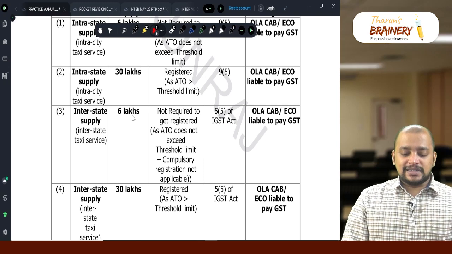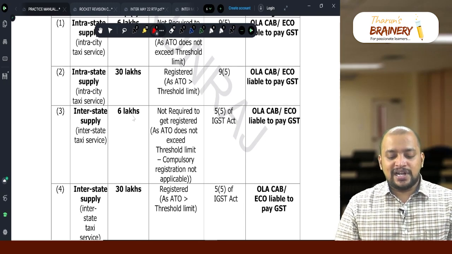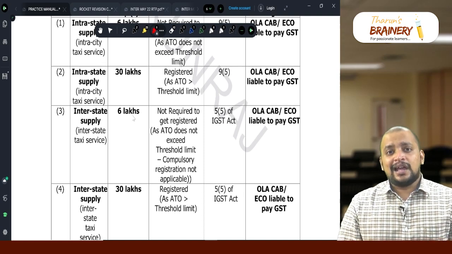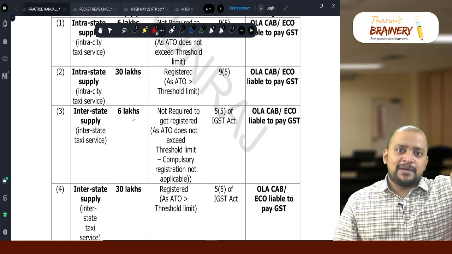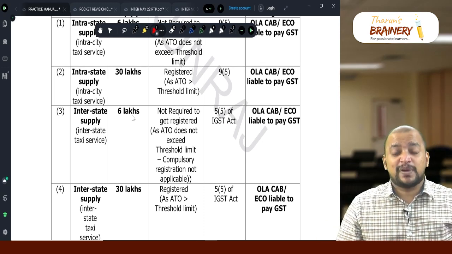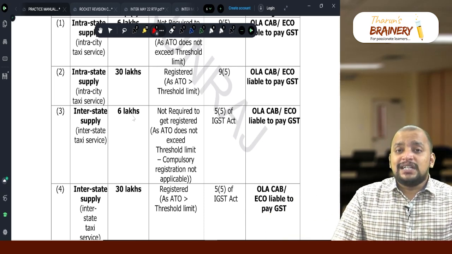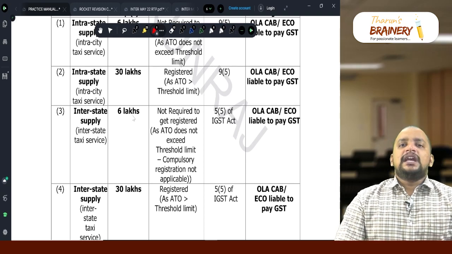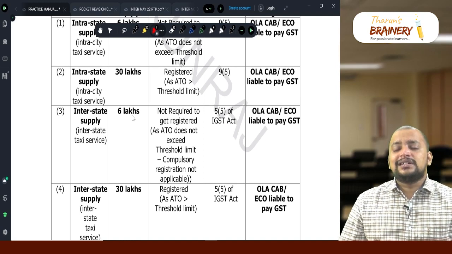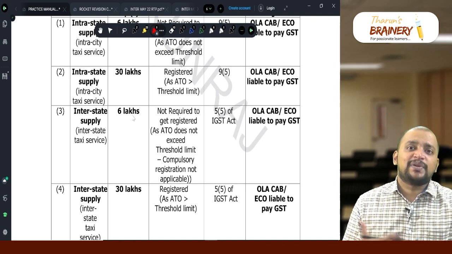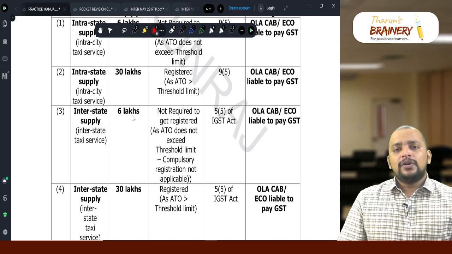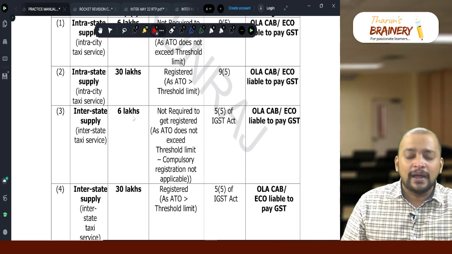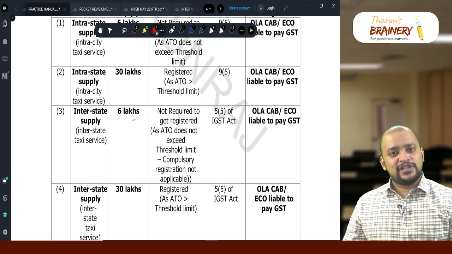In case of interstate supplies, they are not required to get registered as aggregate turnover does not exceed threshold limit. And again, IGST Act will be applicable, GST payable as per IGST Act. Because it is interstate supply, but the treatment is same. So just the section differs. In the place of section 9 in CGST Act, in the IGST Act it is section 5, but the treatment is same. So who will pay GST with respect to supplies through e-commerce operator? E-commerce operator will pay. Then with respect to direct supplies, no GST.